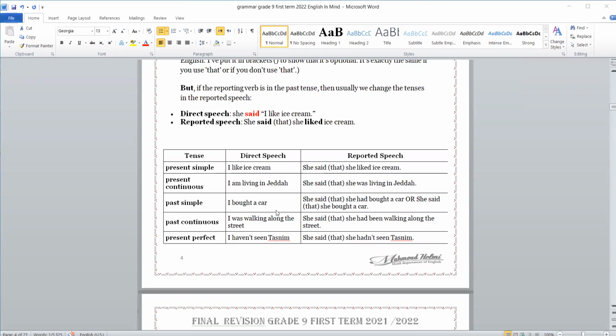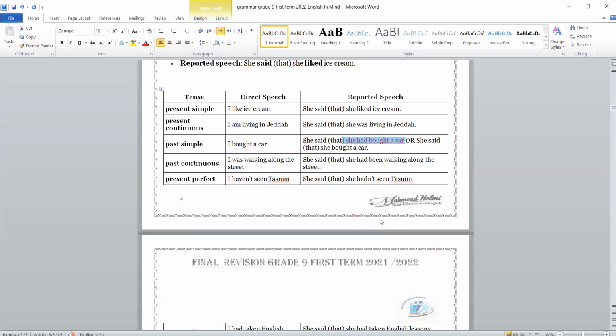So here, if we had past simple, I have the choice to change it to past perfect, or I keep it as it is, past simple. But I prefer to change it to the past perfect. She said that she had bought a car. It's better to change the tense of the past simple to the past perfect.